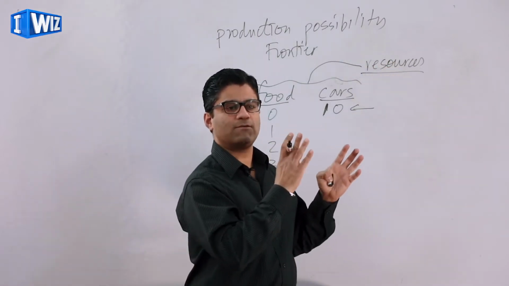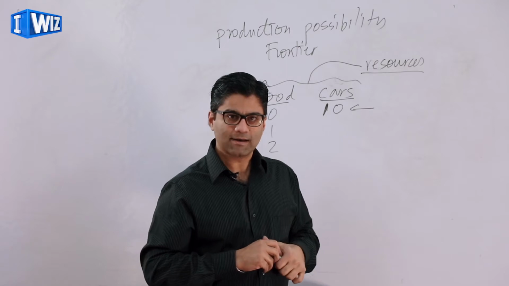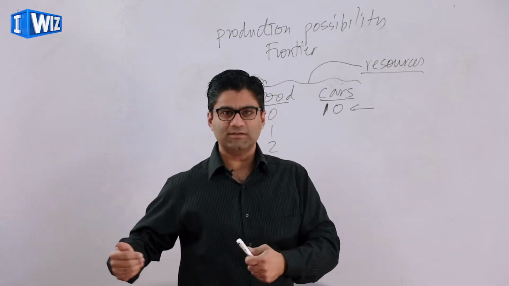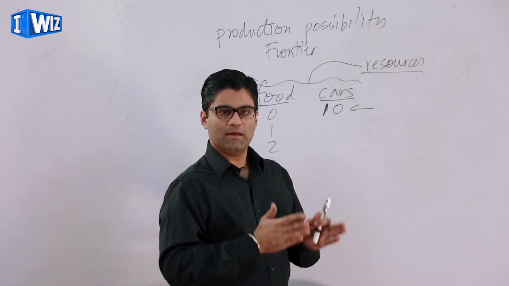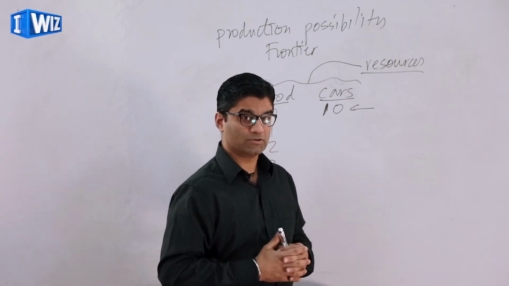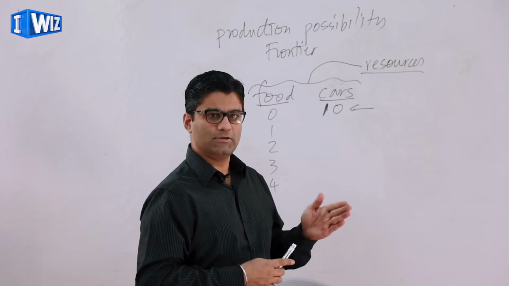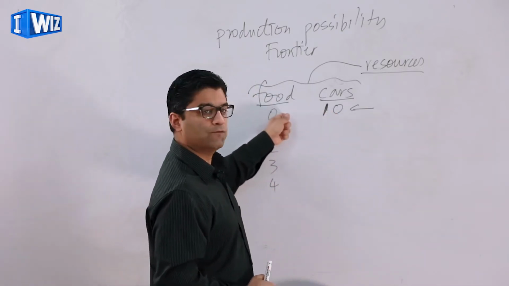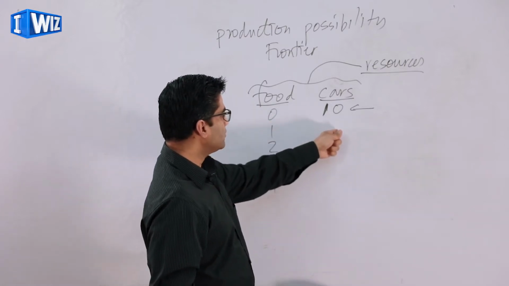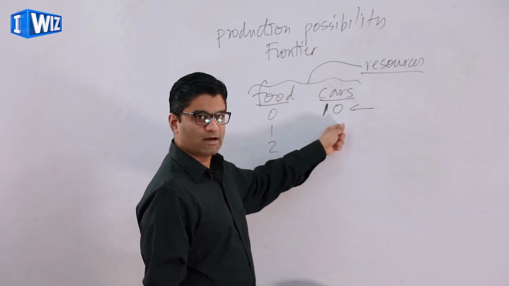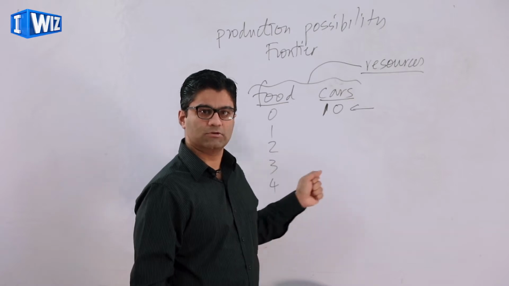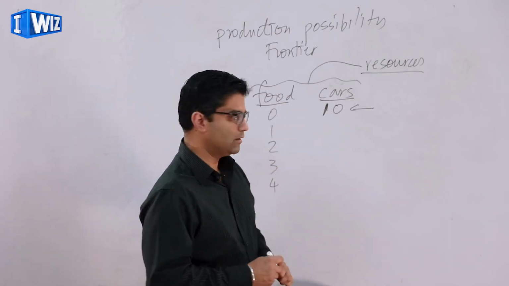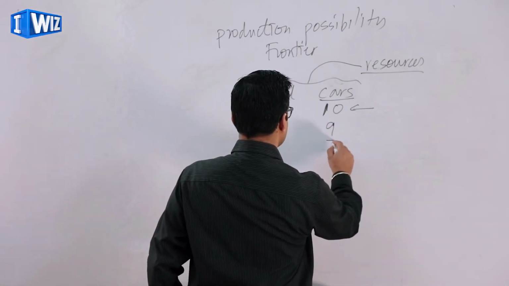So given that we have X hectares of land in India, and let's say 1 million people working, and then 10,000 machines and 1,000 factories. If those are the resources available for us to use, and all of those get used, we are going to be able to produce 10 cars and 0 food. And then as we go down this row, you'll see that the number of cars we are able to produce has to go down because we now choose to produce more food. So again, let me write down some numbers here for cars.